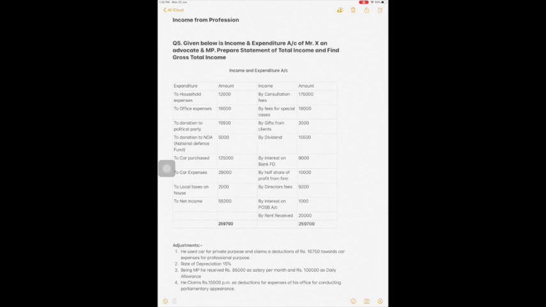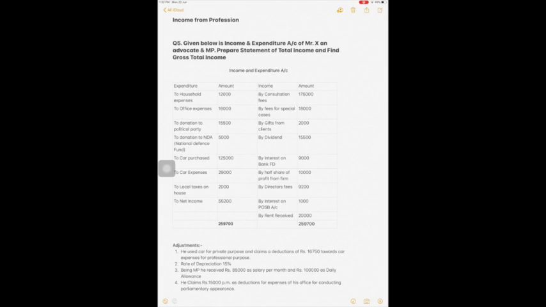So let's read the question. We'll understand the question first and then we'll solve. Given below is income and expenditure account of Mr. X, an advocate and MP. Prepare statement of total income and find gross total income. You are supposed to find gross total income. That means you will be calculating income from salary, income from house property, income from profession, capital gains and other source.